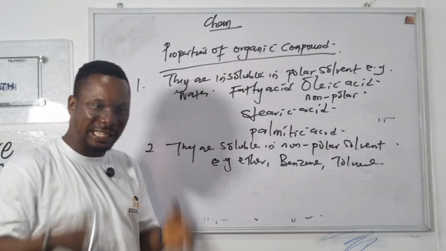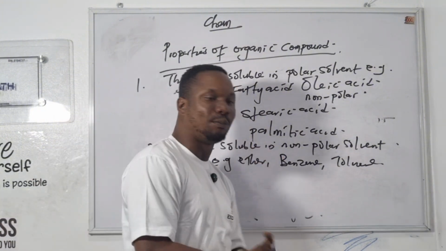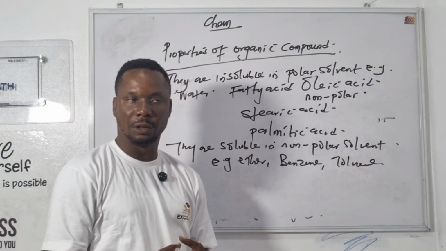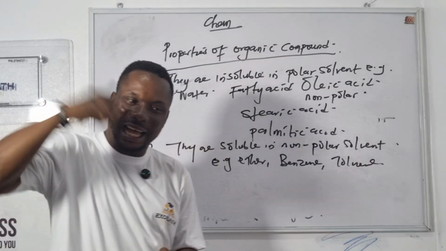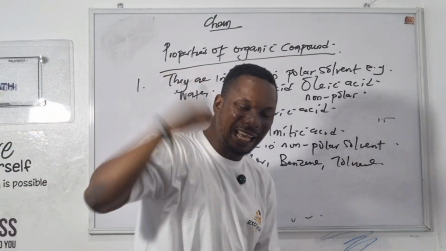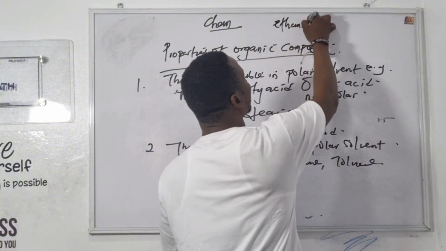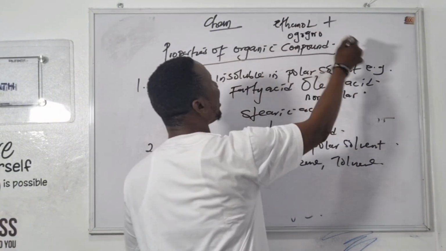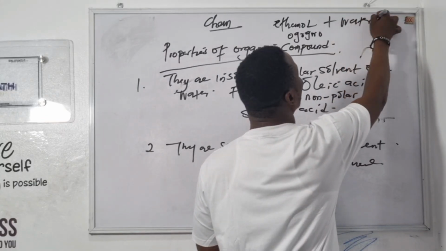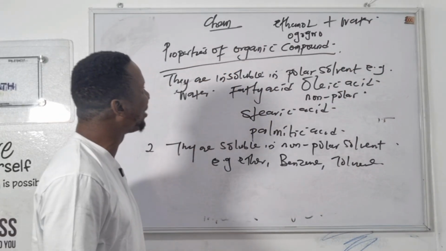You can dissolve kerosene inside petrol. Kerosene is non-polar. Petrol is non-polar. So they dissolve. So polar plus polar dissolve. For example, we can dissolve water inside ethanol. We all know what ethanol is now. Ogogoro. We can dissolve ethanol inside water. It will dissolve. But ethanol is an organic compound now.